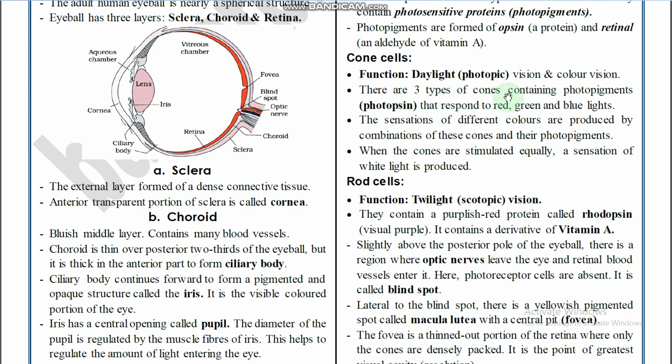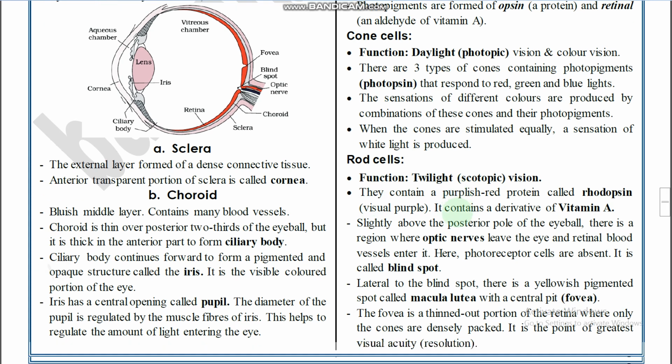And there are three types of cones containing photopigments, photopsin, that respond to red, green, and blue lights. So three types of cones are present, against red, green, and blue lights, right? The sensation of different colors is produced by combinations of these cones and their photopigments. And when the cones are stimulated equally, a sensation of white light is produced.